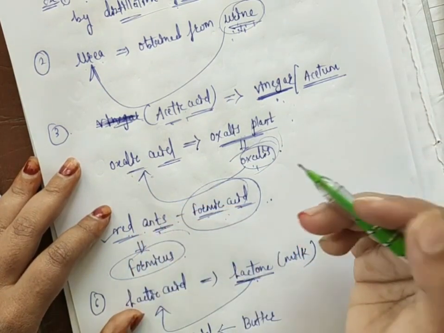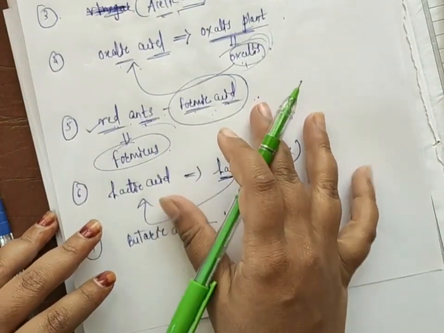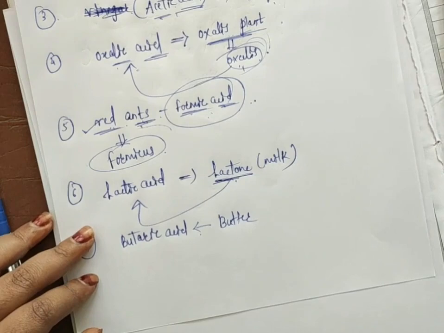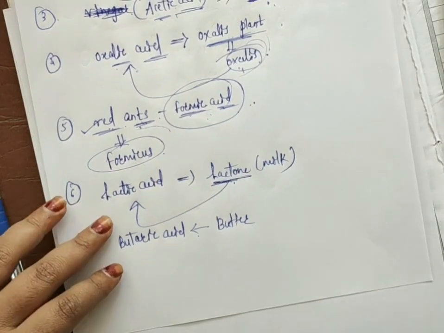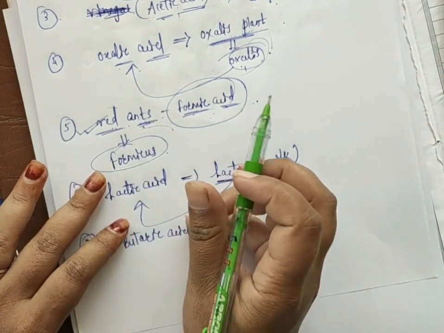So that particular organic compound we have given oxalic acid as a name. And all of you know the red ant also, that red ants contain formic acid. So because of this reason we are getting itching there. So red ant is the source for the formic acid.